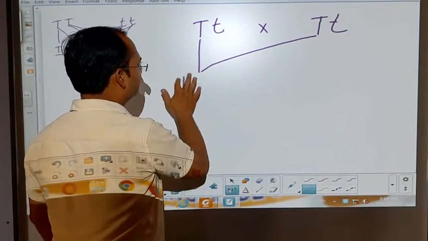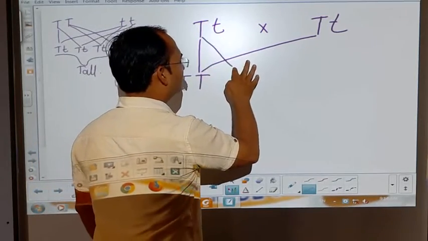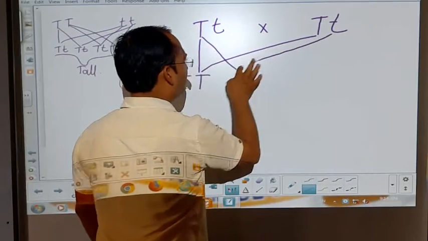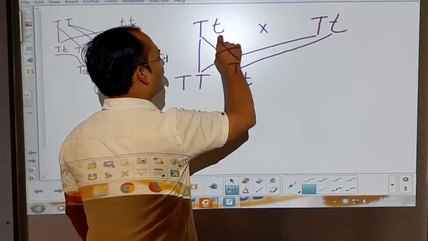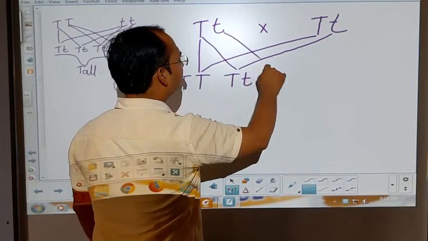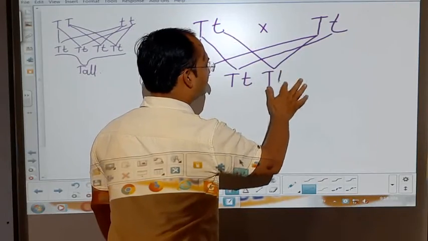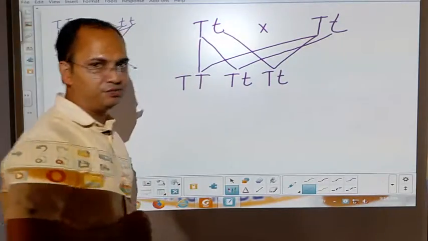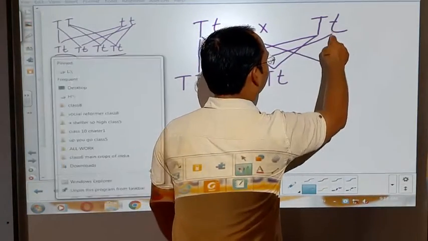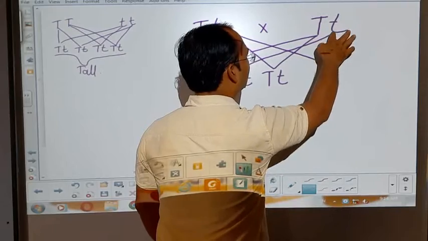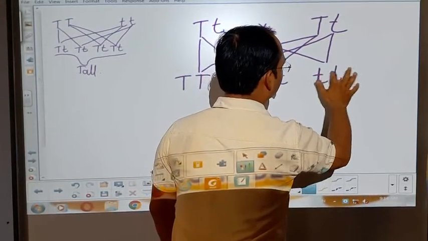The combination of the other small t with capital T gives capital T, small t. And the last one, small t with small t, gives small t, small t.